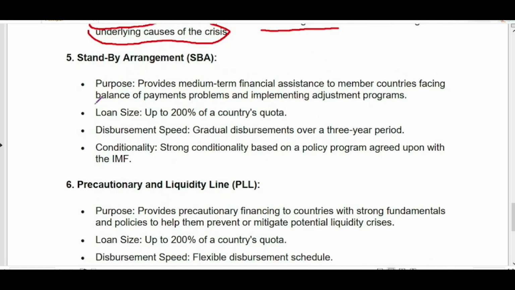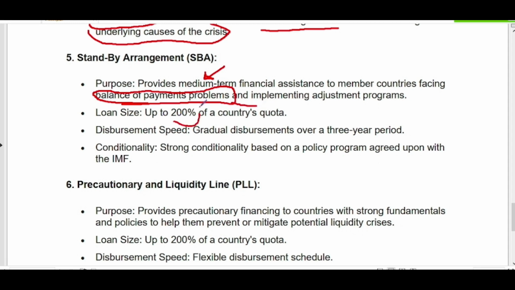Next is the standby arrangement. This loan is provided as medium term financial assistance to member countries facing balance of payment problems. It is a medium term loan, and even low income countries and advanced countries can avail this window when they are facing balance of payment problems.